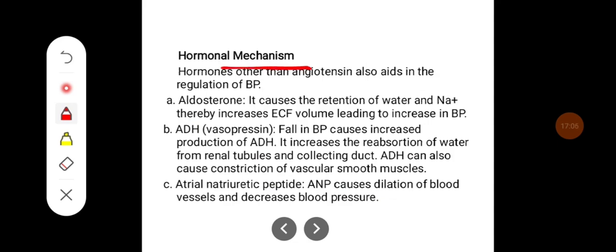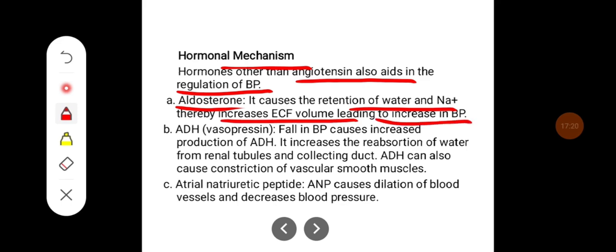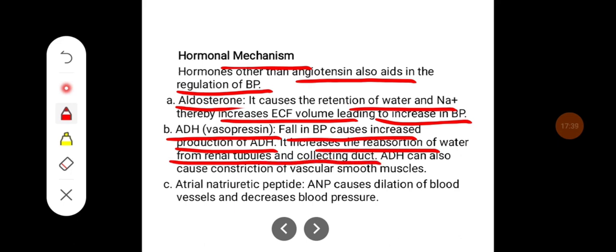Hormonal mechanism. Hormones other than angiotensin also aid in the regulation of blood pressure. That is aldosterone. It causes retention of water and sodium, thereby increases extracellular fluid volume, leading to increase in blood pressure. ADH, which is also called as vasopressin, whenever there is a fall in blood pressure, it increases the production of ADH, and it increases the reabsorption of water from the renal tubules and collecting duct.